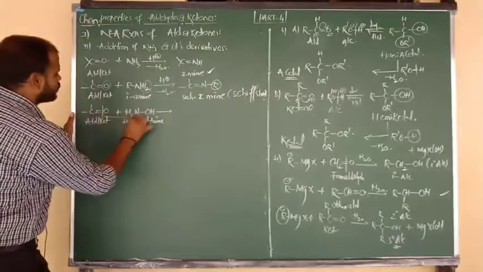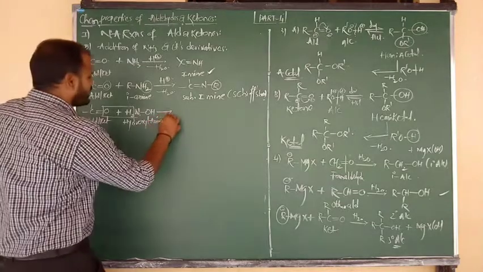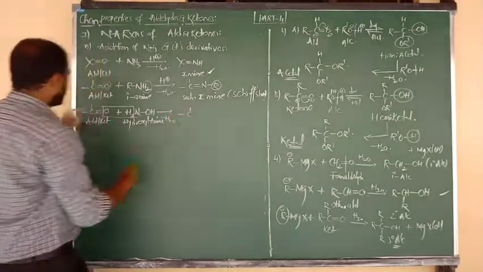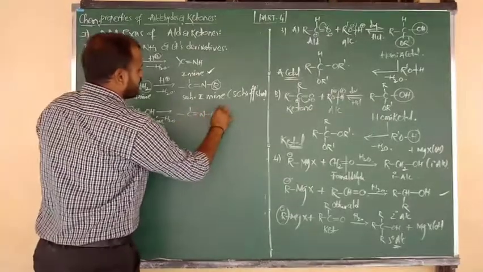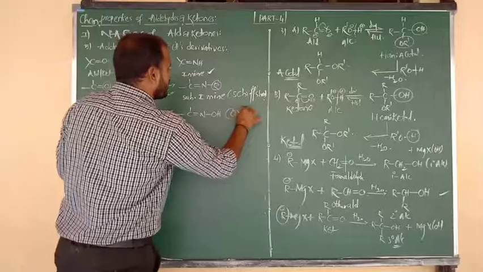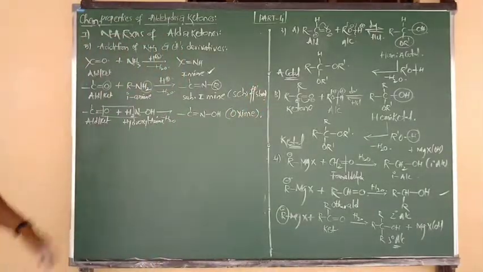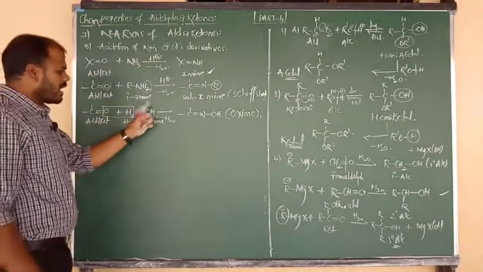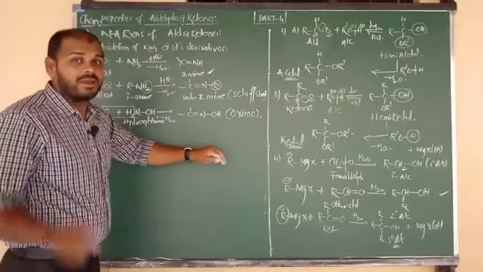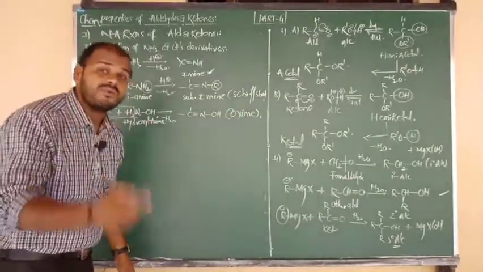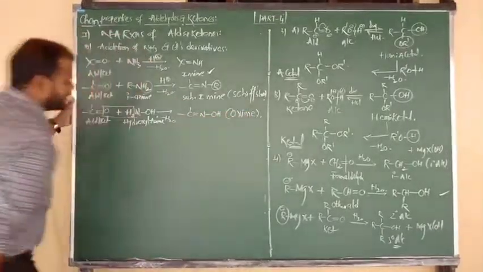In that manner we have to remove the water molecule. After the loss of a water molecule, what will be the expected product? C double bond N, and N connected to OH. The name of this compound is called oxime, one type of yellow precipitate. So aldehydes and ketones on reaction with hydroxylamine, NH2OH, form the product oxime. They are going to ask you the formula. What is the formula of oxime? C double bond NOH. Now this group you have to tick here.